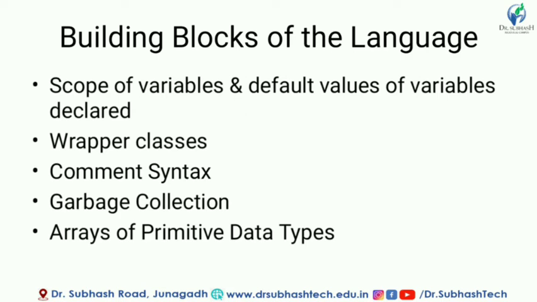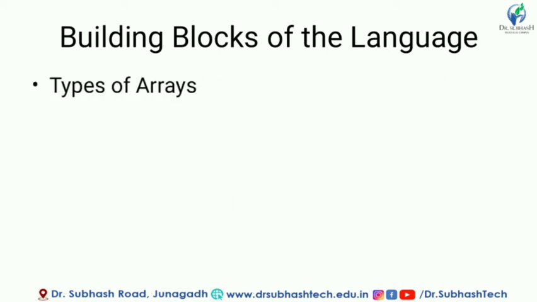We can also create arrays of the primitive data types, meaning we can create an array of integer, array of float, etc. Array means a collection of variables of the same data type. We can create this array in Java language also, but the syntax will be slightly different than other languages. Then in this unit we will also learn the various types of arrays. The types of array are: single dimensional array, multidimensional array, and one more type is there, that is variable length array. So all these types we will see with examples.